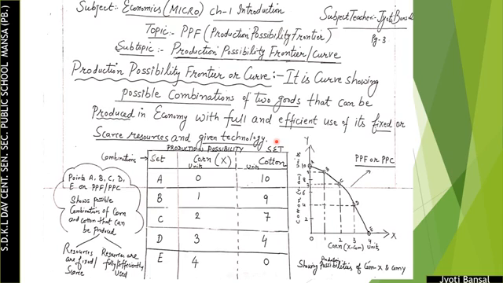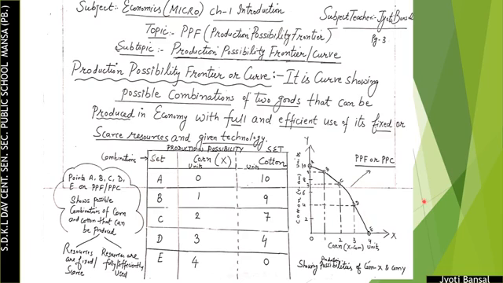So students, what is the difference between production possibility set and production possibility curve? The difference is that production possibility set is a schedule showing possible combinations of two goods, but on the other hand, production possibility frontier is a curve, a locus of all the possible combinations which can be produced with fixed resources and given technology.